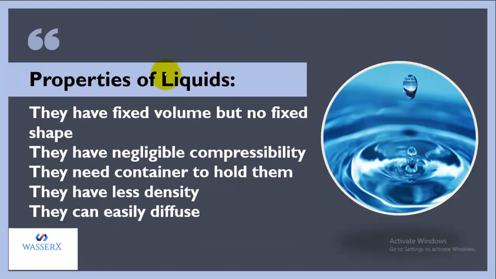Now let's see the properties of liquids. As you know, water is a liquid, alcohol is a liquid, benzene is a liquid. So we come across so many liquids, right? So what are the properties of these liquids? Liquids possess fixed volume, that is, the volume remains fixed, but they don't have a fixed shape.